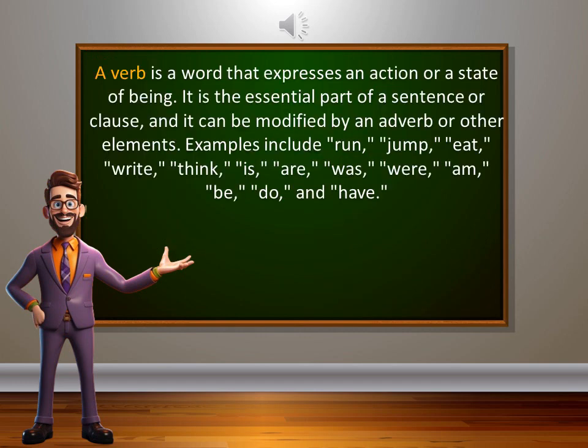The second one is verbs. A verb is a word that expresses an action or a state of being. It is the essential part of a sentence or clause, and it can be modified by an adverb or other elements. Examples include run, jump, eat, write, think, is, are, was, were, am, be, do, and have.